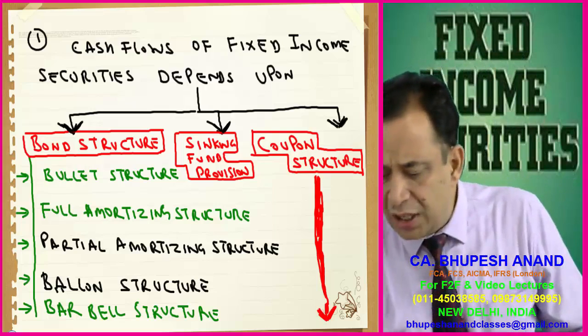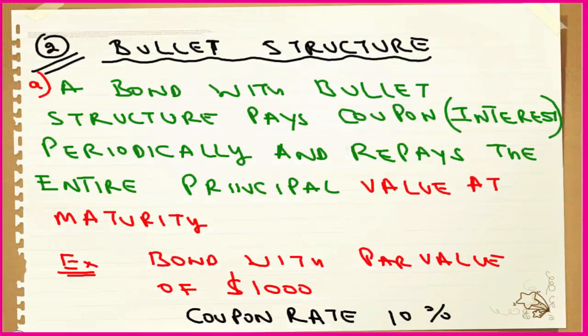Now bullet structure is one of the easiest structures, a very simple structure in which the payment by the borrower is at the time of maturity, not in between, not in the beginning, not in the middle, only at the end of the maturity, when that bond matures. At that time, in the last year, along with the interest, the borrower also pays the principal amount. That is named as bullet structure. So this is a lump sum payment by the borrower to the bond holder.